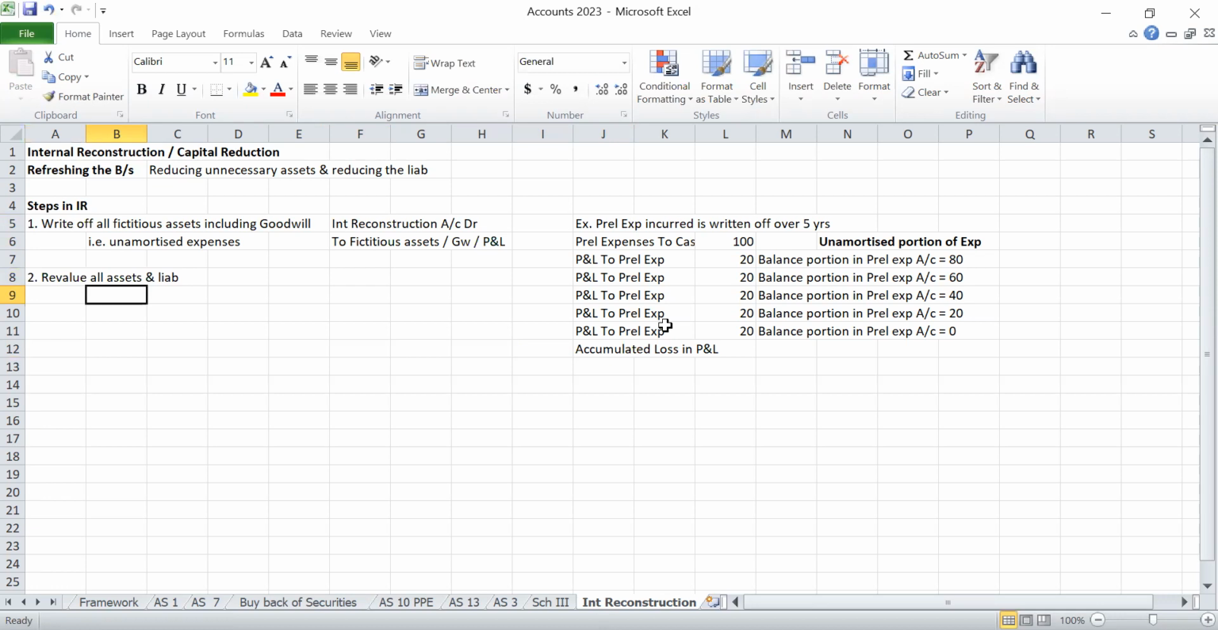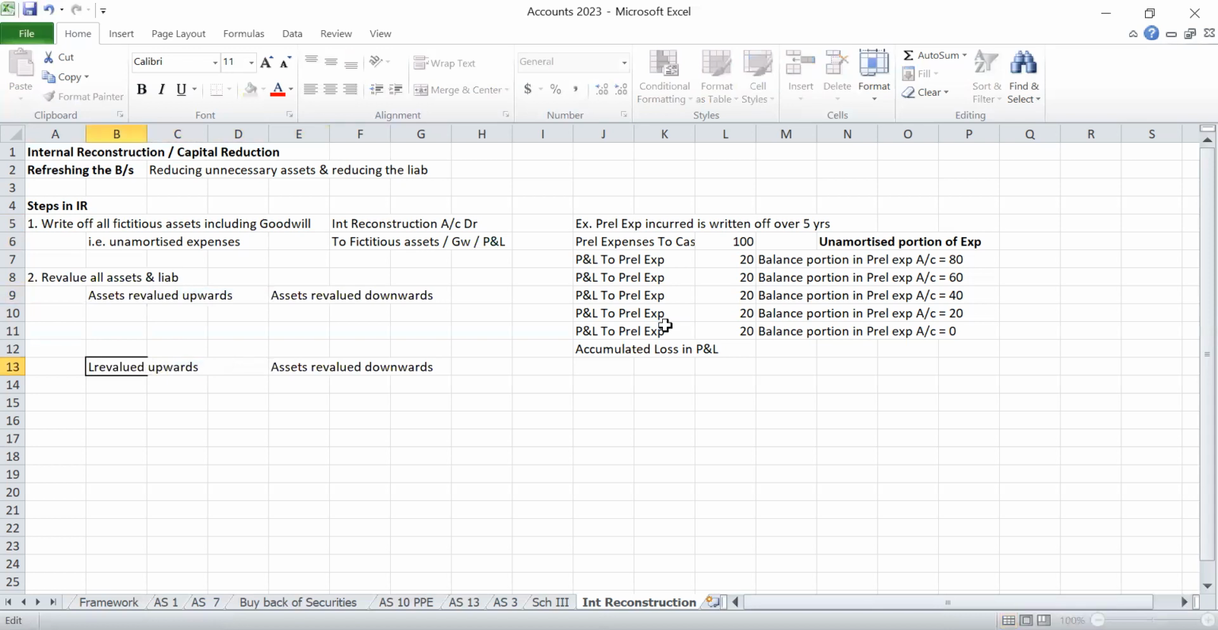Liabilities and assets will be overstated or understated in the balance sheet. The correct value will be different, so we have to remeasure that. This will happen in 4 ways: assets revalued upwards, assets revalued downwards, liability revalued upwards, liability revalued downwards. So like that, revaluation may happen in different ways.